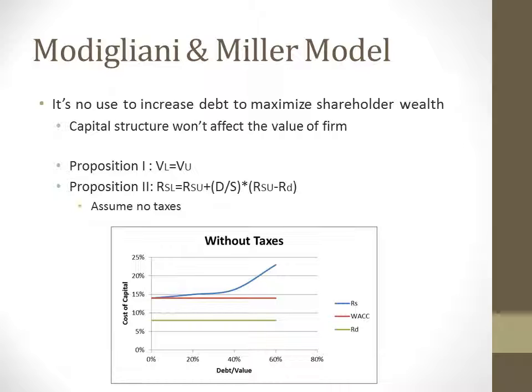The M&M model has two propositions. Proposition 1 simply says that the value of a leveraged firm is equal to the value of an unleveraged firm. Proposition 2 states that the cost of equity rises with debt, and that's because the risk of equity rises with debt. Under these two propositions, the M&M model assumes no taxes.